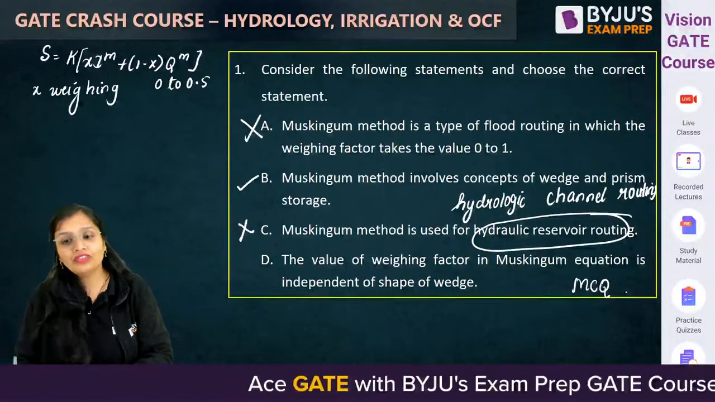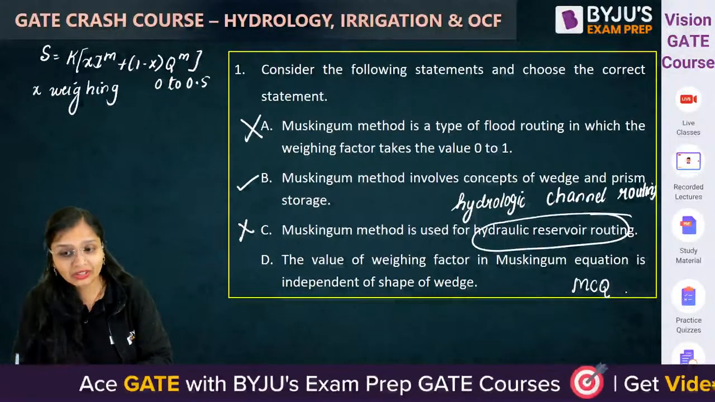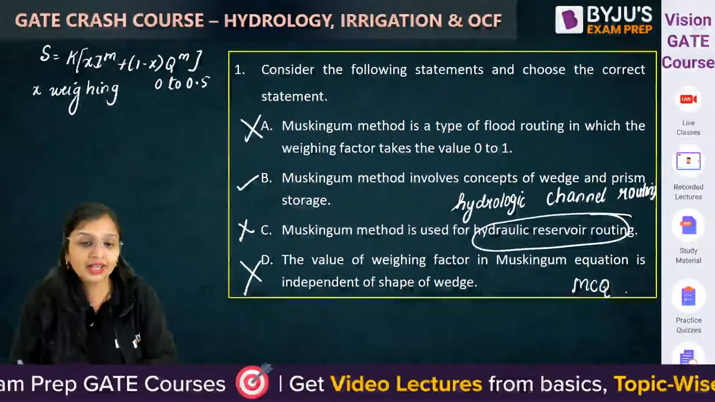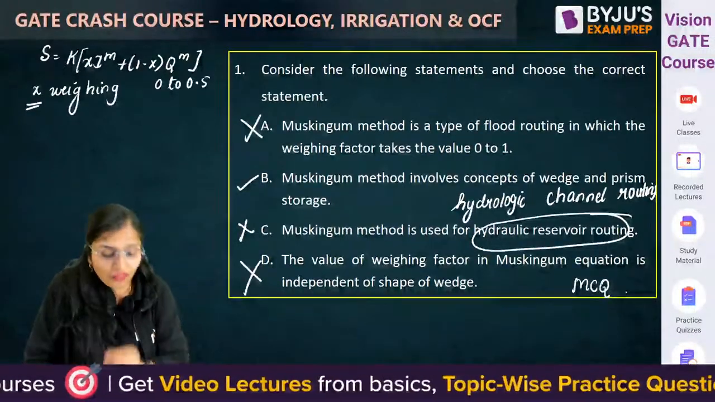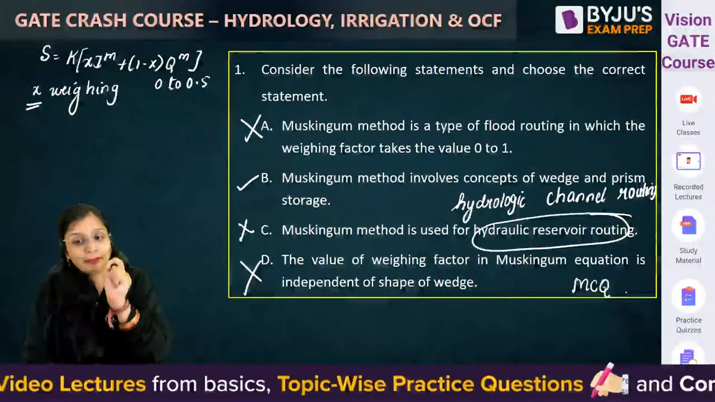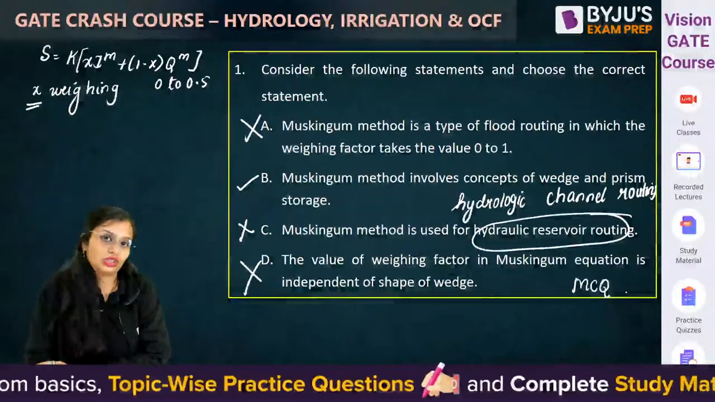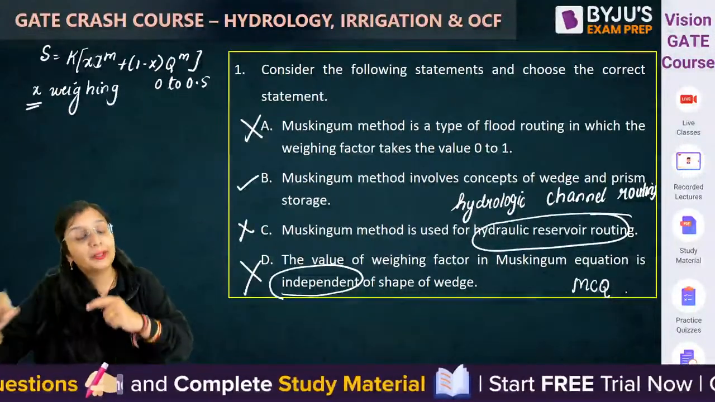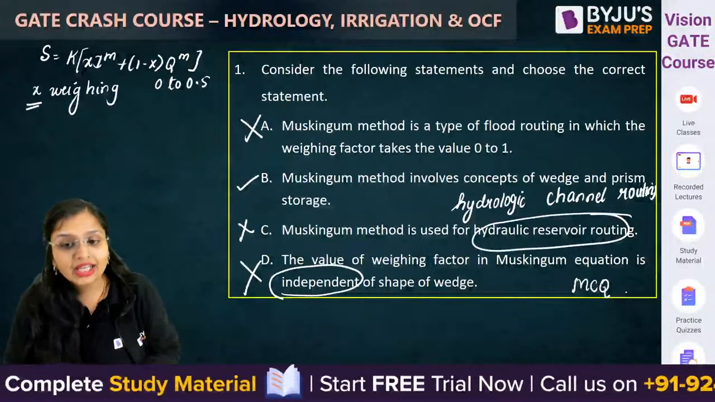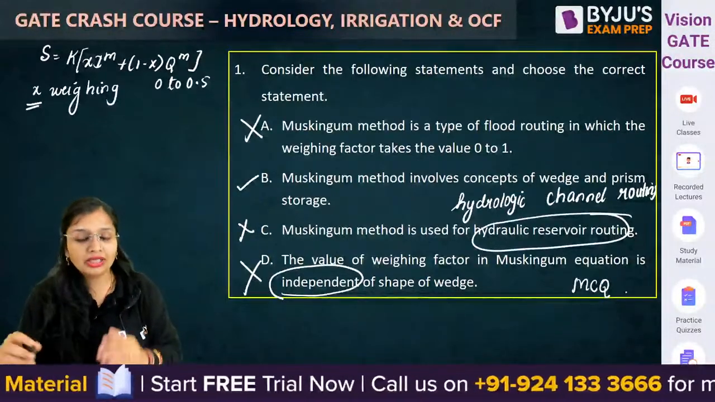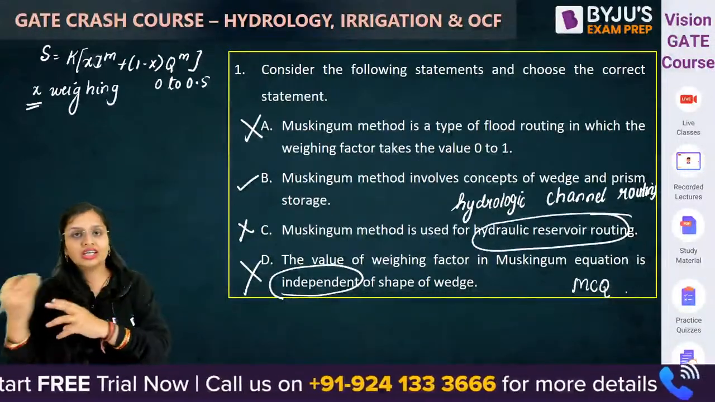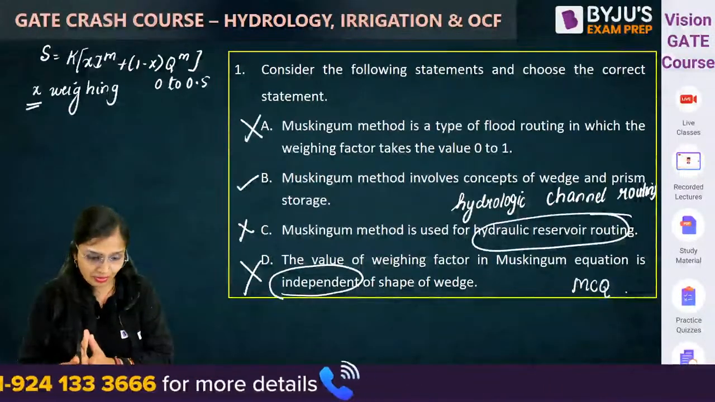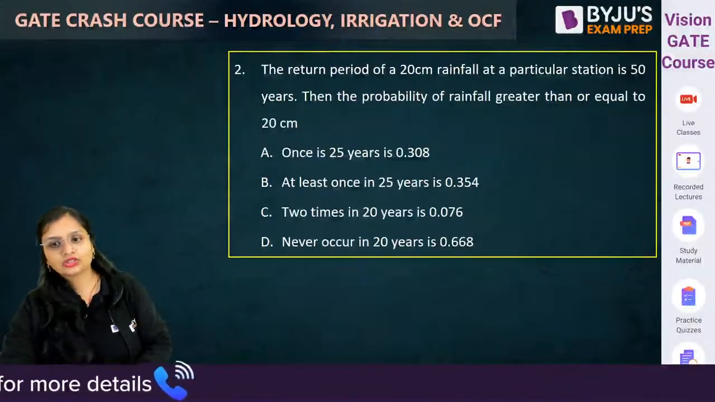The value of weighing factor in Muskingum equation is independent of shape of wedge. Again wrong. This value of x depends upon the wedge storage. So D is also wrong because it is written independent; it should be dependent on. So here B is the correct answer. But if they want, they can change the language and the data, and they can ask you in MSQ also. Fine. Now, next question, guys.